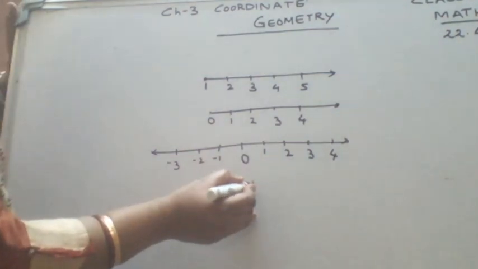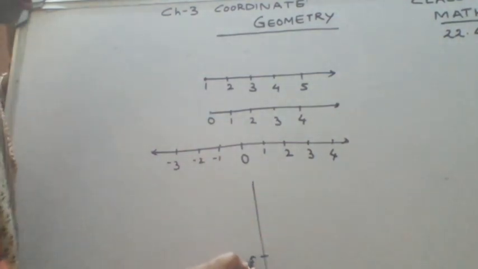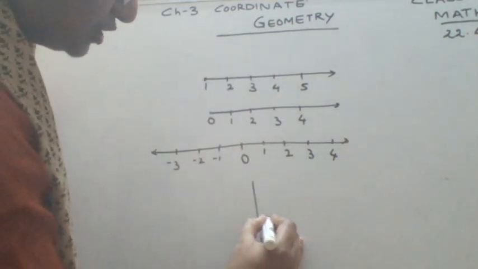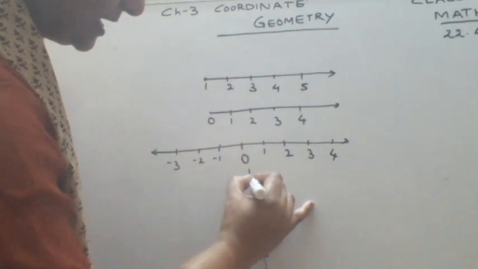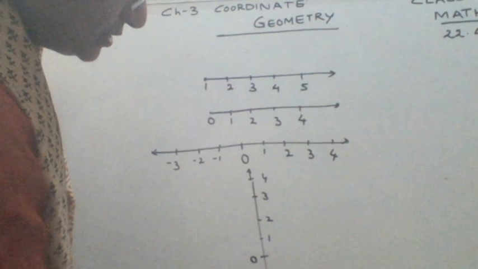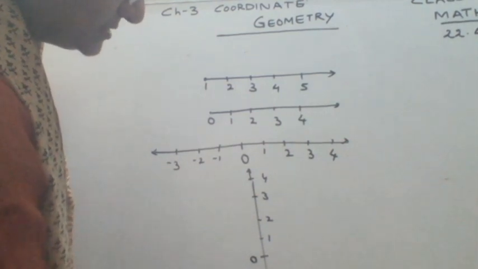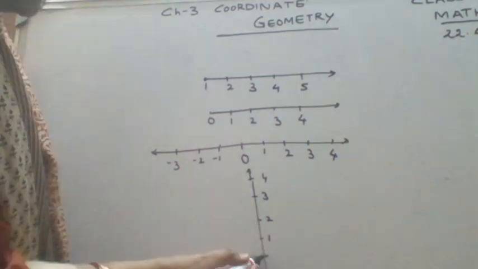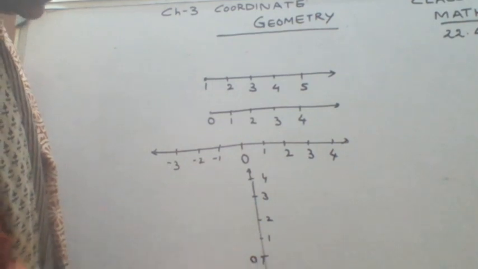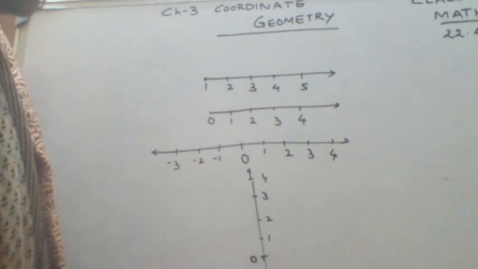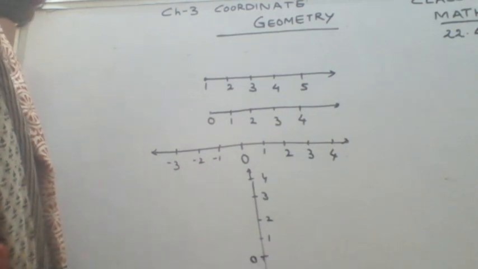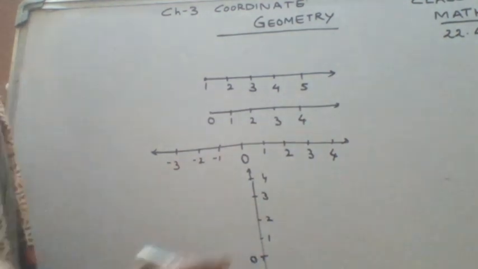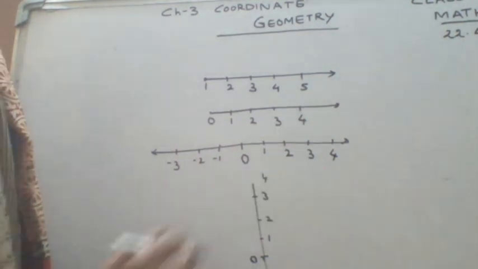Similarly, if you draw the number line in this fashion, this is your 0, then as you move up, the number increases. So you write it as 1, 2, 3, 4 like this, okay? And as you go down, this is -1, -2, -3, deep and deep under the sea. This is how you find the depth of the sea. This is the reference point. As you move down, this distance increases in the negative, and this is -1, -2, -3 like this. This is what we use to find the depth of the sea. As we move up, this is the height we measure from this number line.